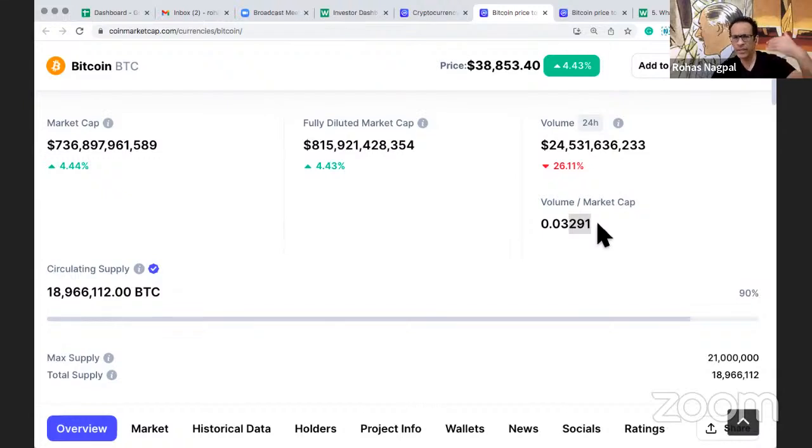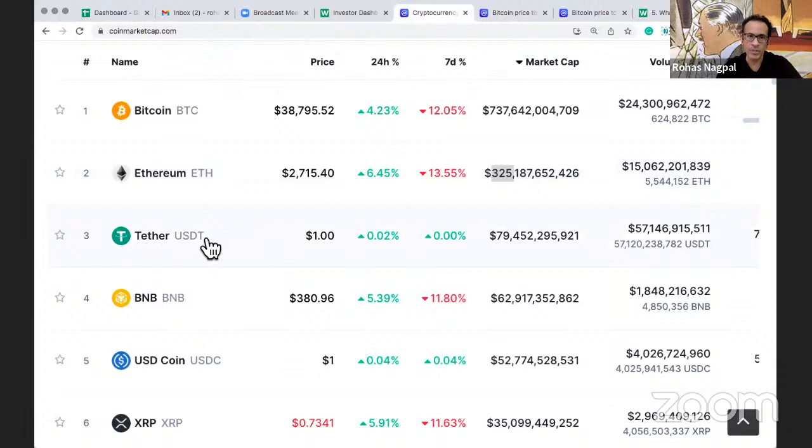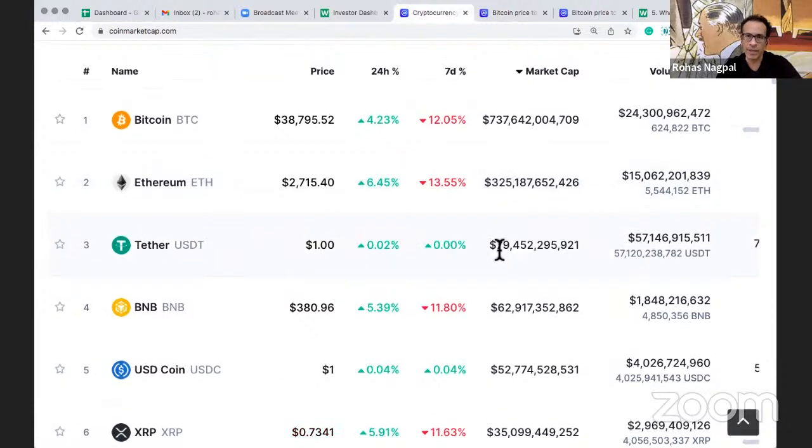And like I said, in cryptos like BCH, Bitcoin Cash, it's much higher. The highest you will find is in stable coins. Usually their ratio is more than 1. That means if at any given point of time, let's look at it here. If we look at the most popular stable coin, which is Tether or USDT, we can see that the market cap is about 79 billion. And in the last 24 hours, about 57 billion has changed hands. So that's quite a good, strong number.